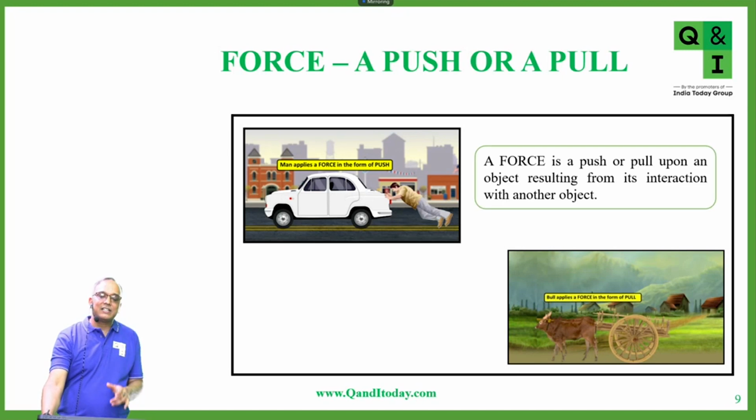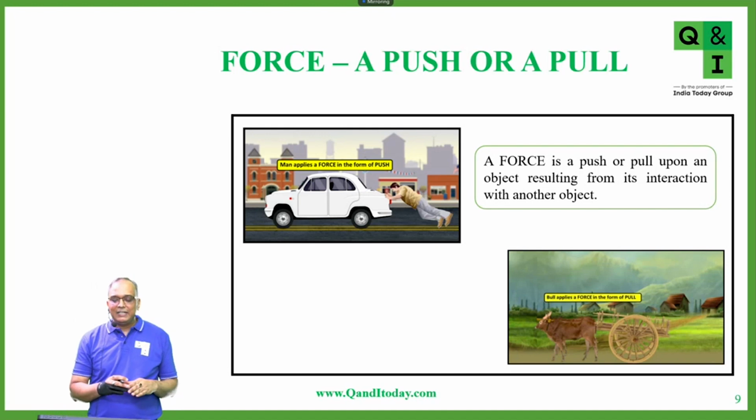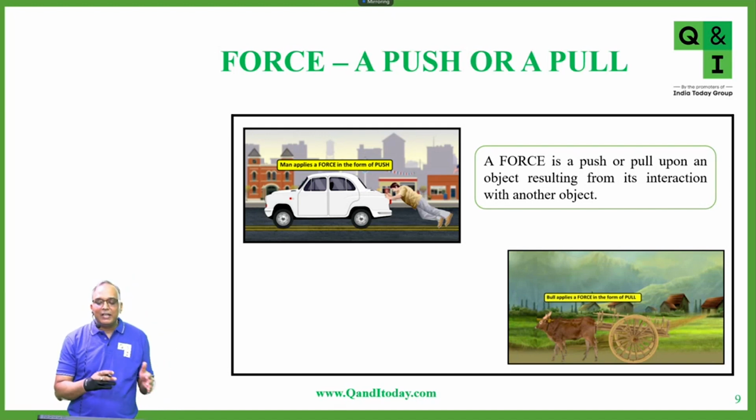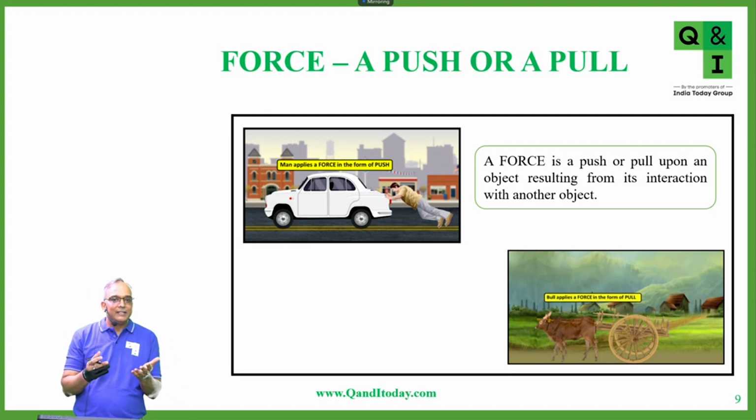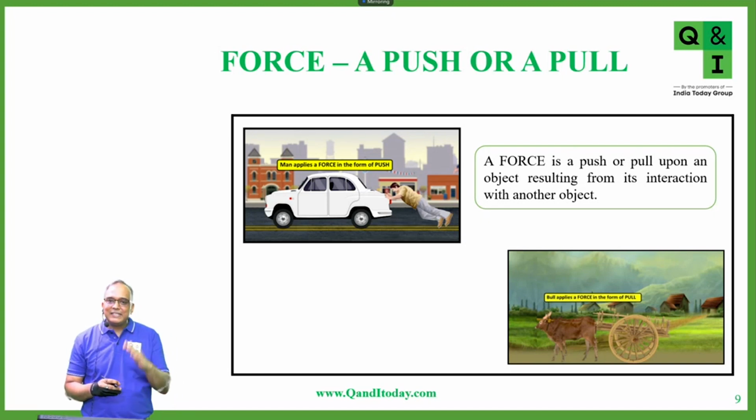So this gives us the basic definition of force. Students, you can write this down as well. A force is a push or pull upon an object resulting from its interaction with another object. There have to be two objects which interact with each other for the force to be applied. So force is a push or pull upon an object resulting from its interaction with another object. This is your basic definition of force. Students, please write it down.